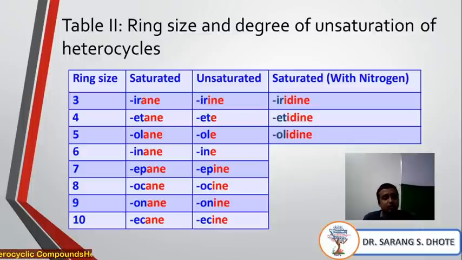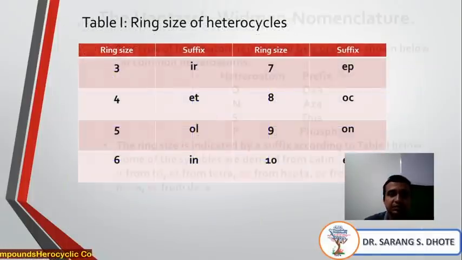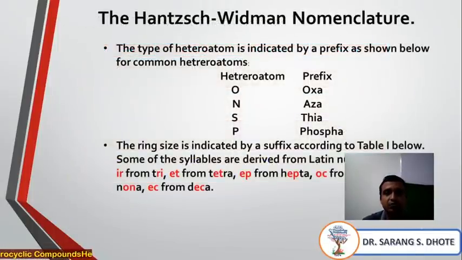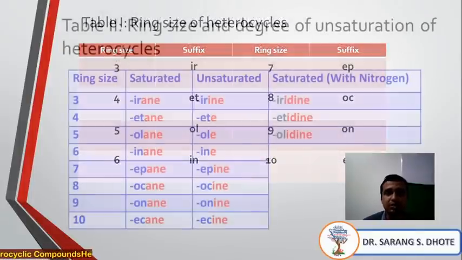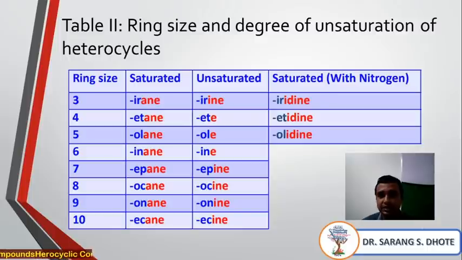Like that. Now, if the heterocyclic compound is saturated and it contains nitrogen, then it is 'iridine'. Already we saw that in the previous example. See, for nitrogen we are using aza. What is the meaning of this? As a reading, you will see.